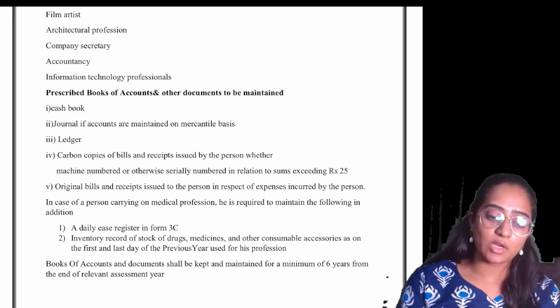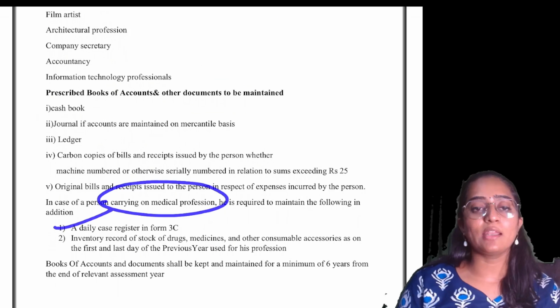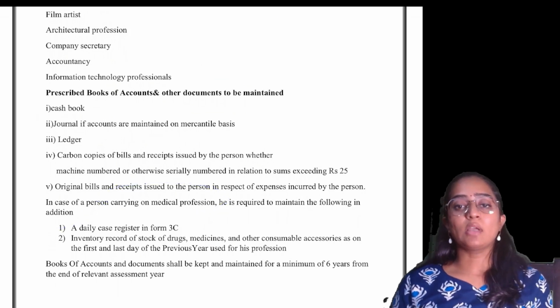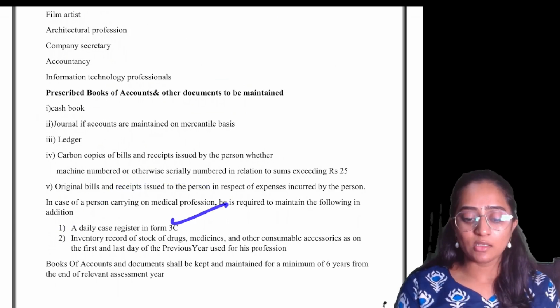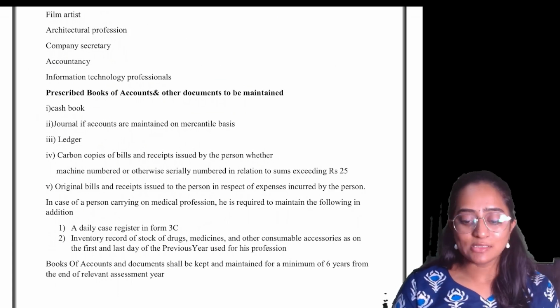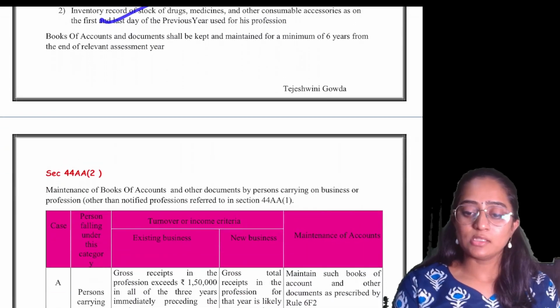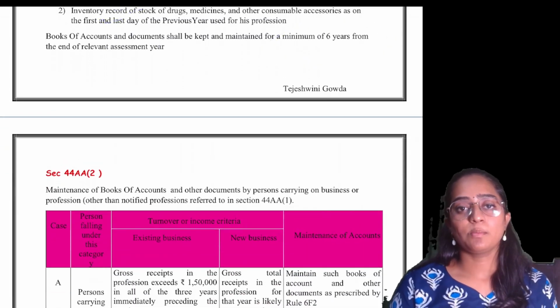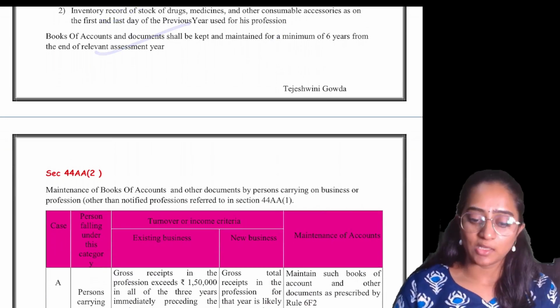That is, these are the prescribed books of accounts which you need to maintain. In case of medical professionals, they need to maintain an additional book, that is, a daily case register in Form 3C and the inventory records of stock of drugs, medicines, and other consumables. They need to maintain such information, and this needs to be maintained for a minimum of 6 years from the end of the relevant assessment year.